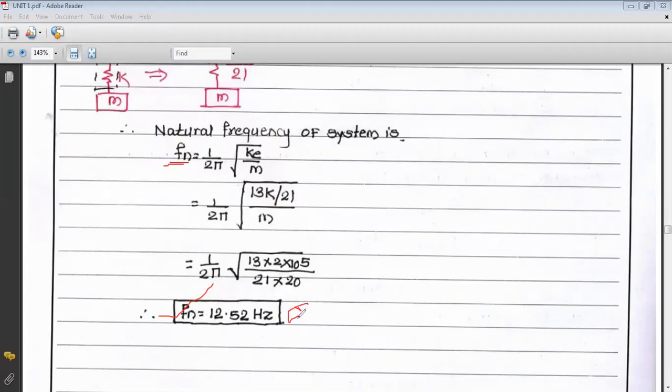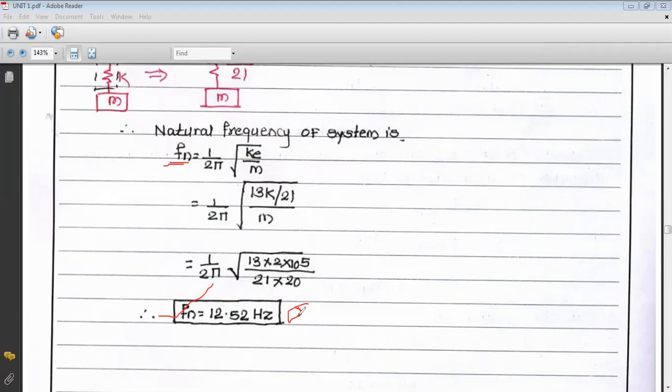So these are some examples related to the fundamentals of vibrations. We have seen a total of 4 examples related to the fundamentals of vibration and some fundamentals related to free undamped vibration.